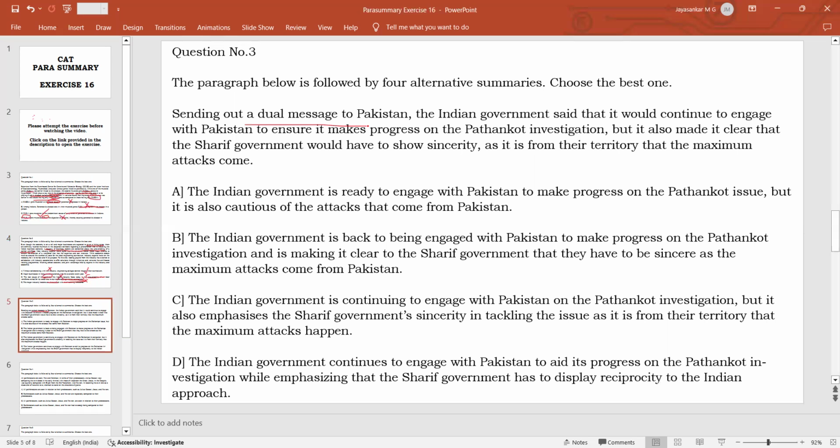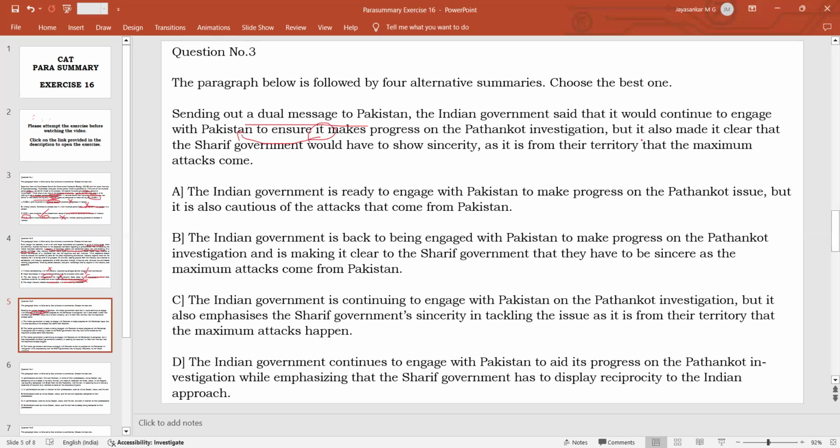What is the first message? That the Indian government is ready to engage with Pakistan, means cooperate with Pakistan, to ensure it makes progress on the Pathankot investigation. It makes progress. It means who? Whenever a pronoun is stated in a sentence, it always refers to the noun that is stated immediately before it. So, Pakistan. So, Pakistan has to make progress on the Pathankot investigation, for which India is ready to continue to cooperate with Pakistan. What is the second message?